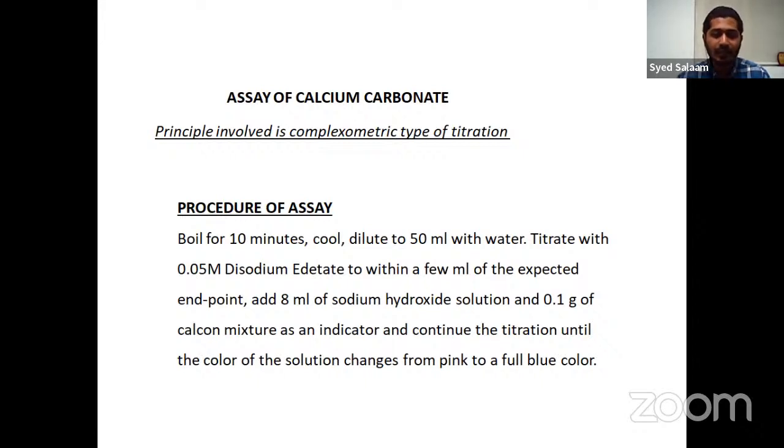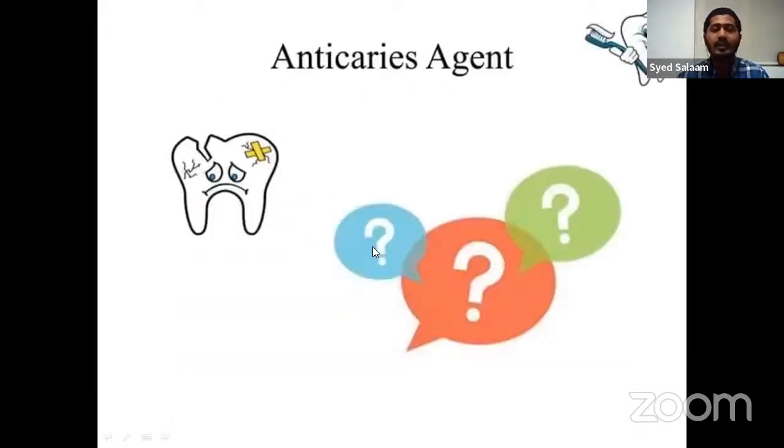Then again, you need to add 8 ml of sodium hydroxide solution. After addition of this 8 ml of sodium hydroxide solution, we would be adding our indicator. The indicator is Calcon mixture. Calcon mixture is used as the indicator for assaying calcium carbonate. It is quite important for the objective part also. Then continue the titration where the color change will be from pink to full blue. Initially you'll get a pink color, then it changes to blue color. That is your endpoint.